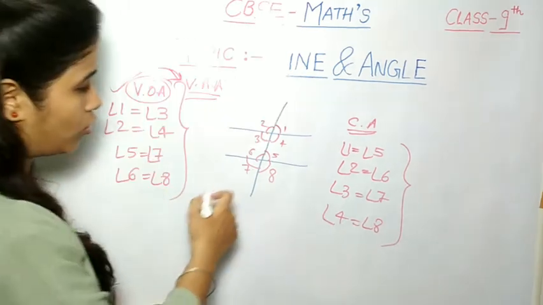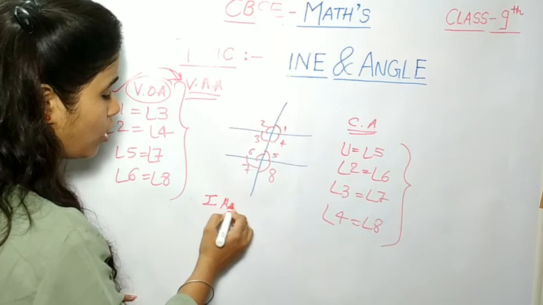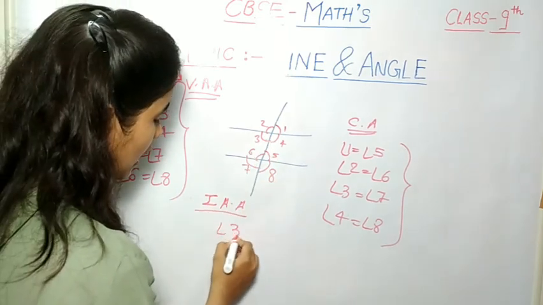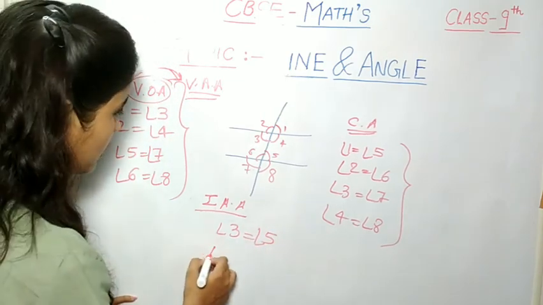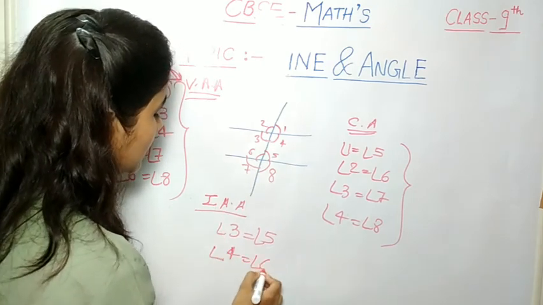Now what is the interior alternate angle? Interior alternate angles are angle 3 and angle 5. Angle 3 and angle 5 are interior alternate angles. Angle 4 and angle 6 are also interior alternate angles.